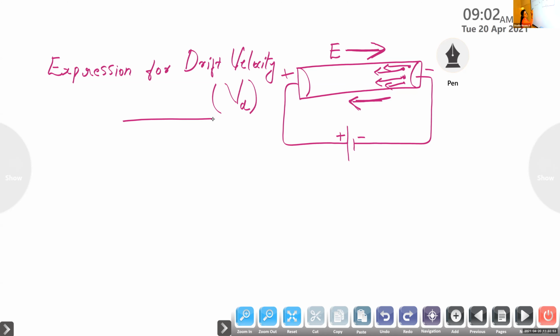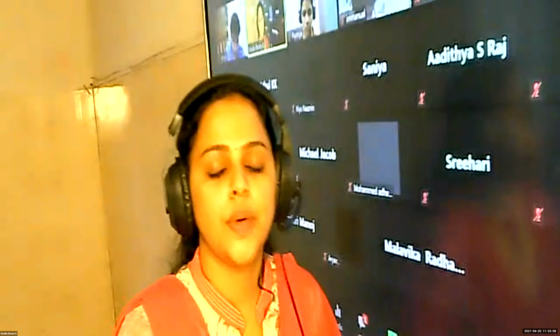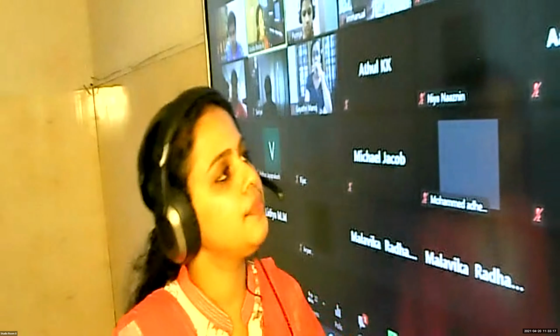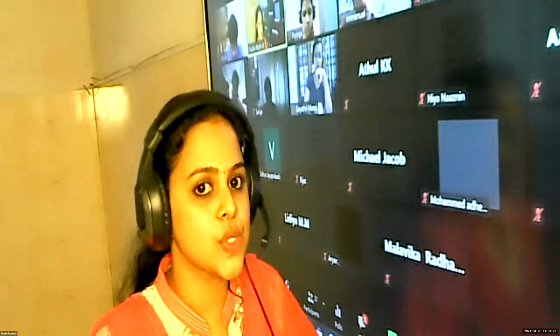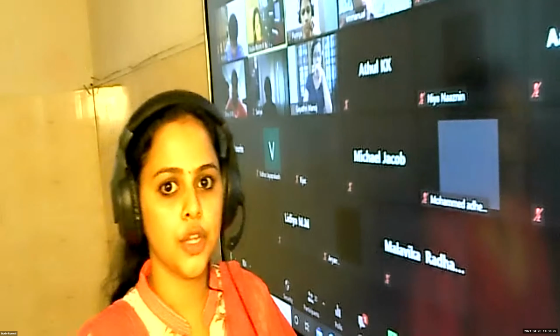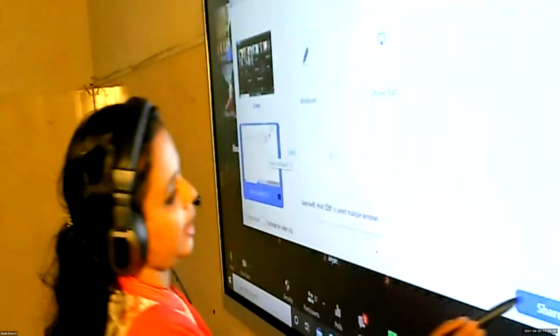According to the first equation of motion, the velocity-time relation, V is equal to U plus AT. We have three equations of motion. The first is V is equal to U plus AT, the second, the displacement-time relation, S is equal to UT plus half AT square, and the third, the velocity-displacement relation, V square minus U square is equal to 2AS. But here we are using the first equation of motion, that is V is equal to U plus AT.